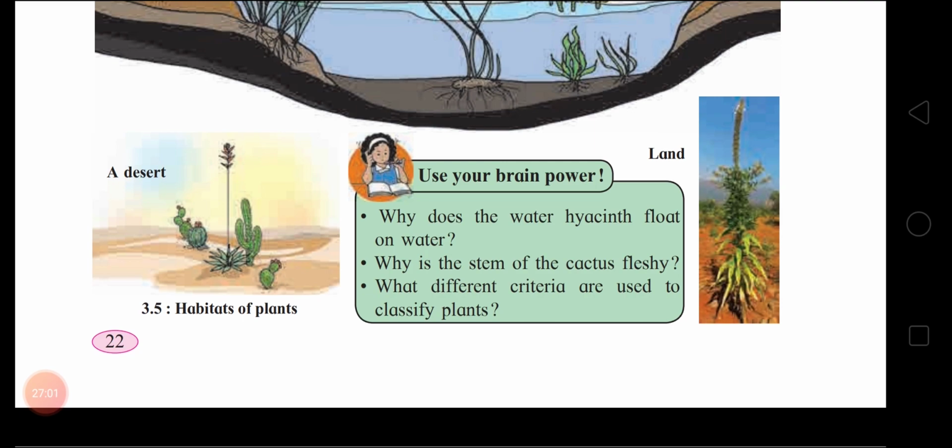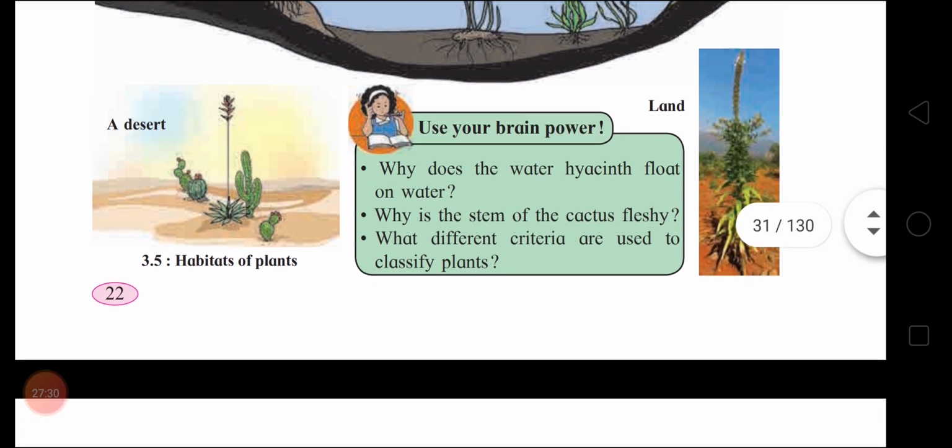And whether the plants bear flowers or not, according to this criteria, plants are classified as flowering plants and non-flowering plants. According to the habitat, they have been classified into land, desert, water, marshy area plants.